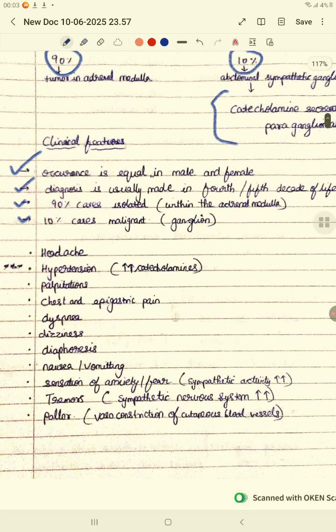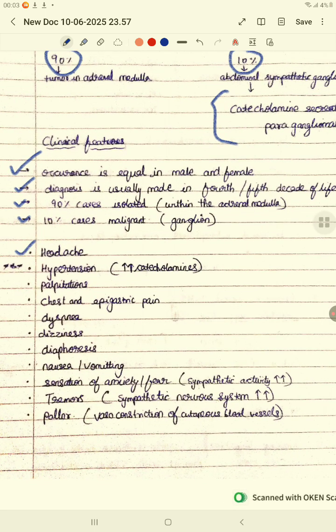First, there is headache, right? So why is there a headache? Because of the increase in the secretion of the catecholamines, epinephrine and norepinephrine. This causes an increase in the intracranial pressure, leading to headache. And because catecholamines are increased, there will be hypertension. Similarly, there will be palpitations and chest and epigastric pain.